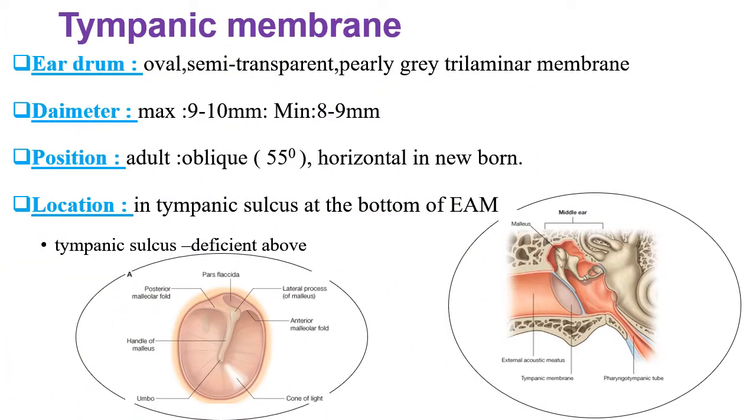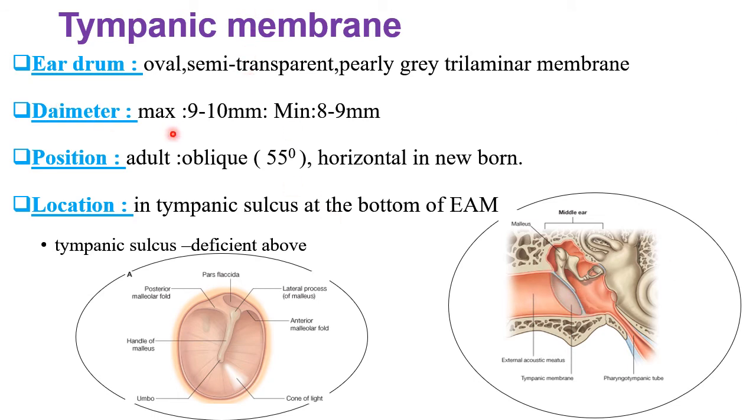Coming to the last part of this class, that is the tympanic membrane. This tympanic membrane is a trilaminar, oval shaped, semi-transparent membrane. Here you can see it is oval shaped, obliquely placed, and trilaminar.